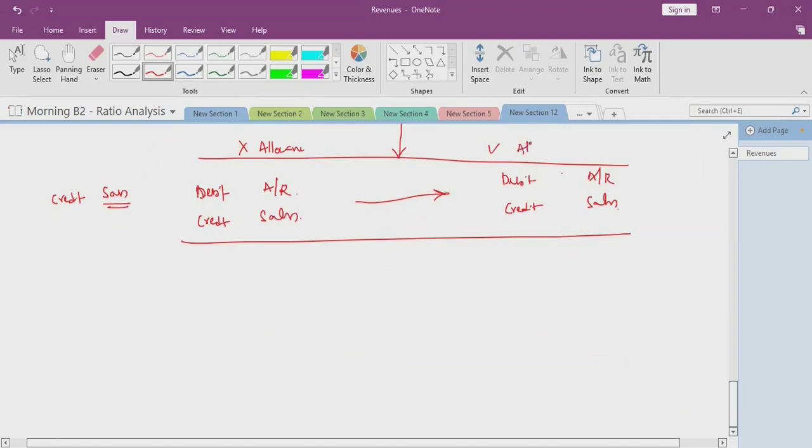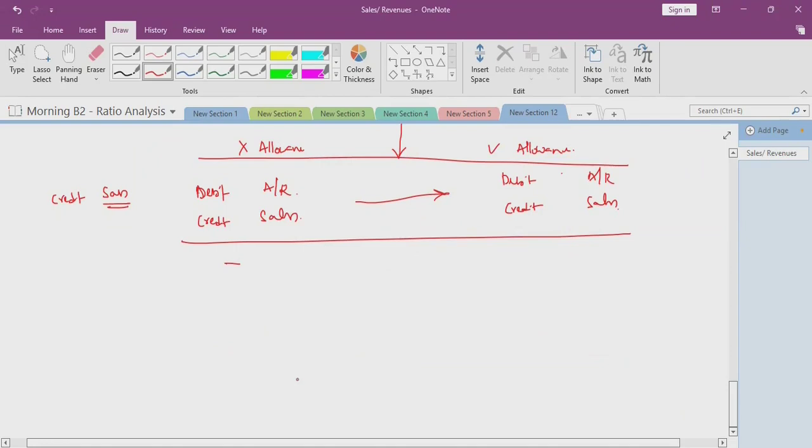Here, the allowance method we are following. When no allowance is created, there is no entry for that. But this company is creating an allowance. Allowance is a contra asset account.